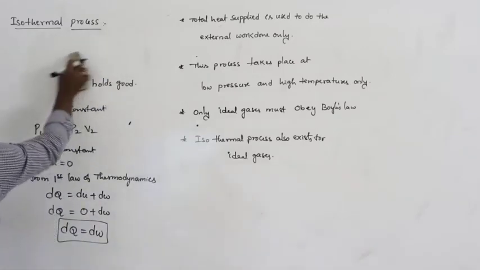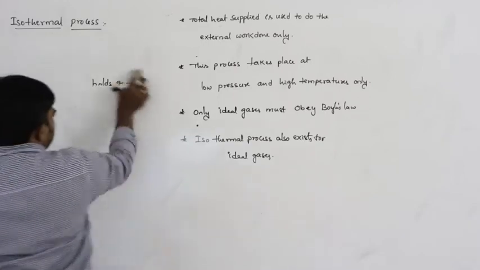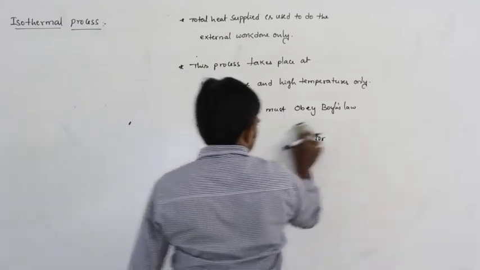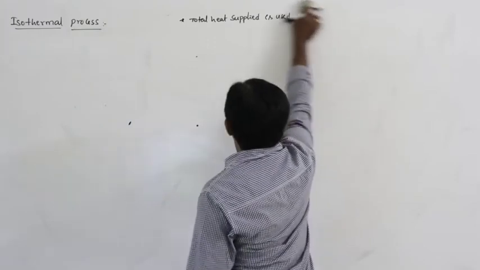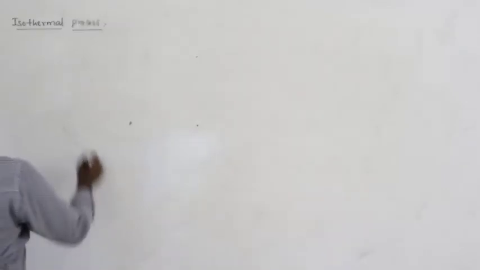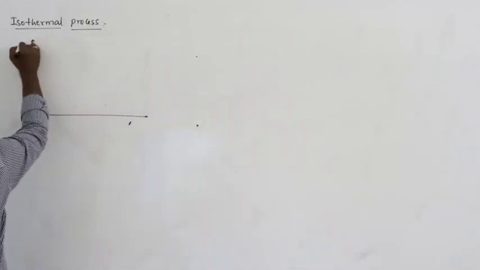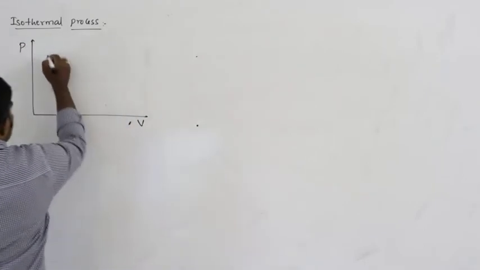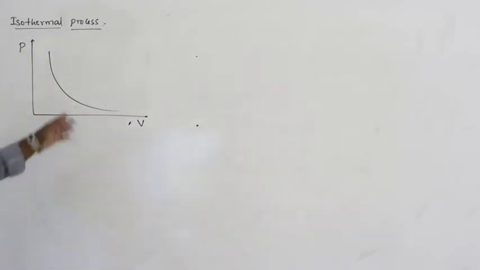Next, come to the graph. What is the shape of the graph? The pressure volume graph. The shape of the graph is like this. It is the Boyle's law graph, because in an isothermal process Boyle's law holds good.